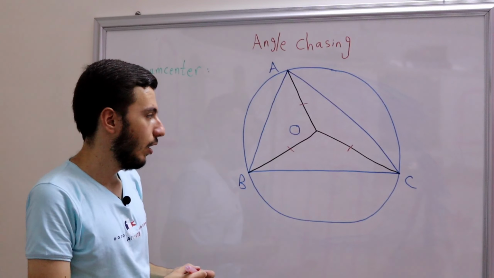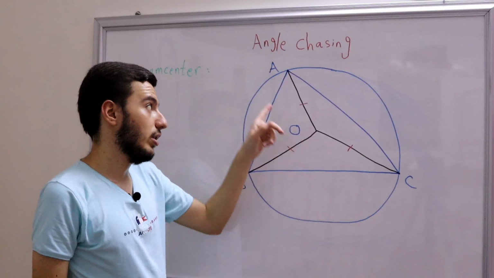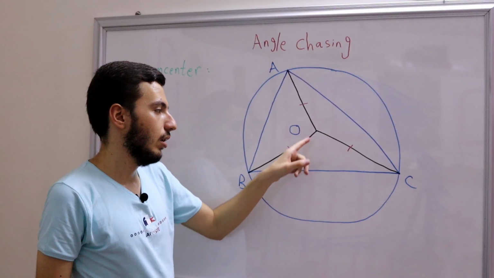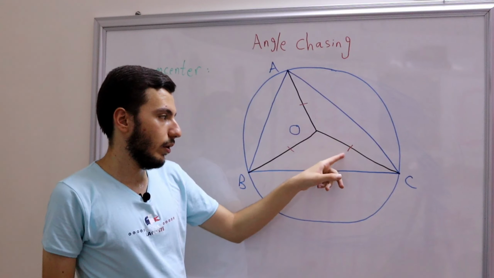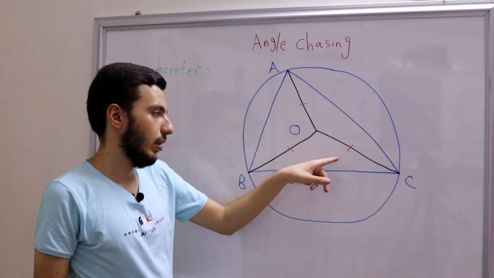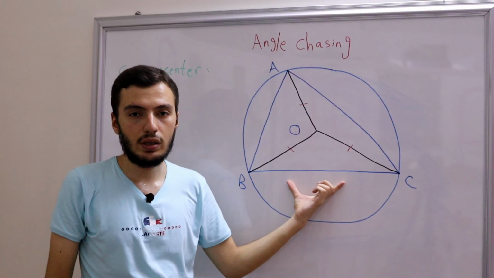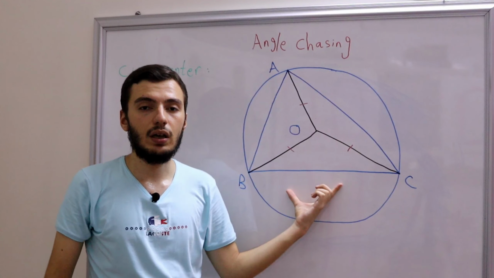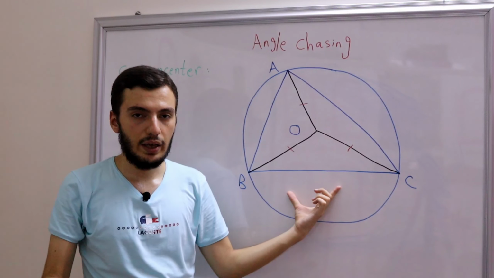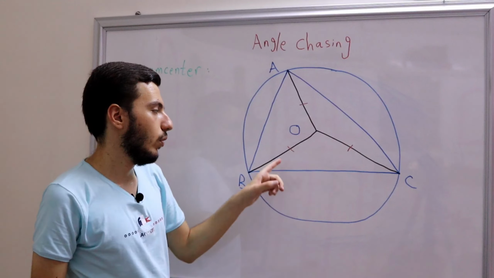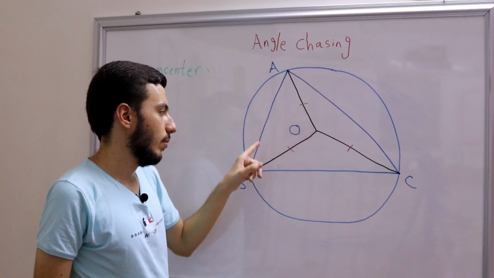All right. So what does that mean? Clearly, since we're chasing these angles, BOC, OCB, and OBC, since we have these equal sides, BO equals OC, then that means that this is an isosceles triangle. And guess what? We really like isosceles triangles because they give us some relations regarding angle chasing, right? Because we know that this angle is the same as this angle, this one is the same as this one, and this one is the same as this one.